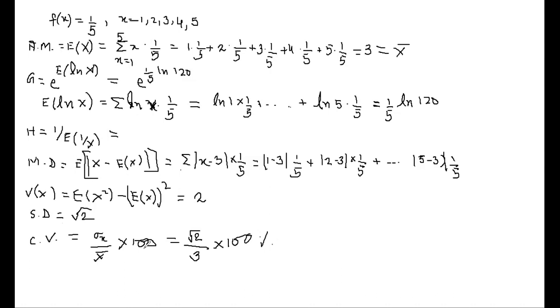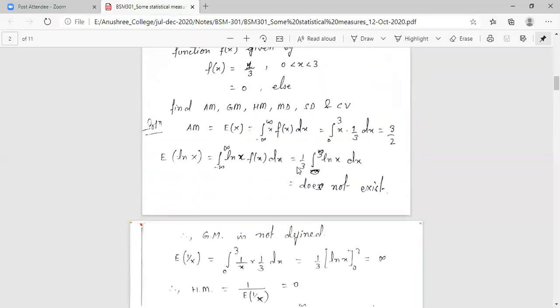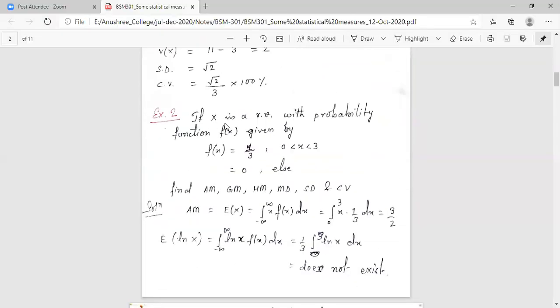Is it okay for you all? Yes. So let us move on to the next one. The next problem says that x is a random variable with probability function small fx given by fx equals 1 by 3 for x ranging from 0 to 3, and 0 elsewhere. Again, you need to find arithmetic mean, geometric mean, harmonic mean, mean deviation, standard deviation, and coefficient of variation. Obviously, this is a problem for a continuous random variable. Is there any doubt for that?